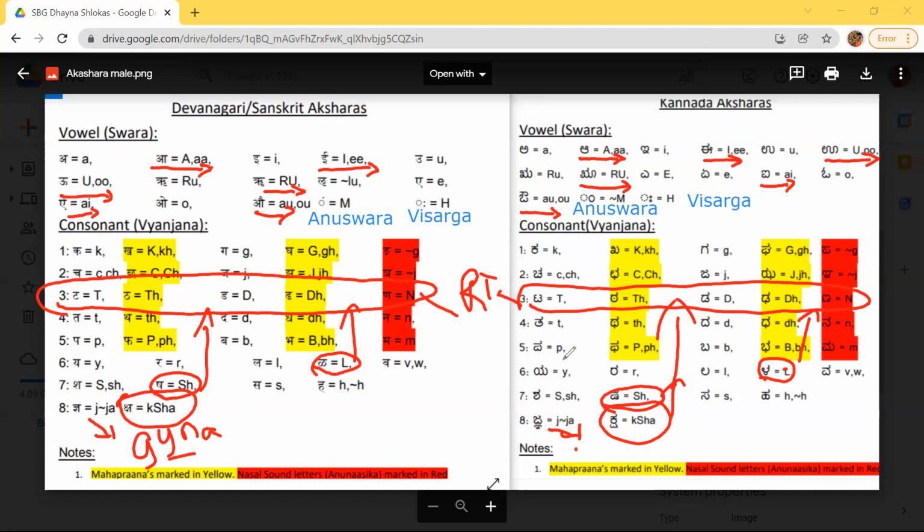Whenever I'm explaining the shlokas, I'll be telling whether it's a Dirgha sound, Hrisva sound, Mahaprana, Alpaprana, or rolling tongue sound. For the Bhagavad Gita text, we follow these basic Aksharamalas. If you go from the basics, then our pronunciation will be clear. We'll try as much as possible to make a clear pronunciation.